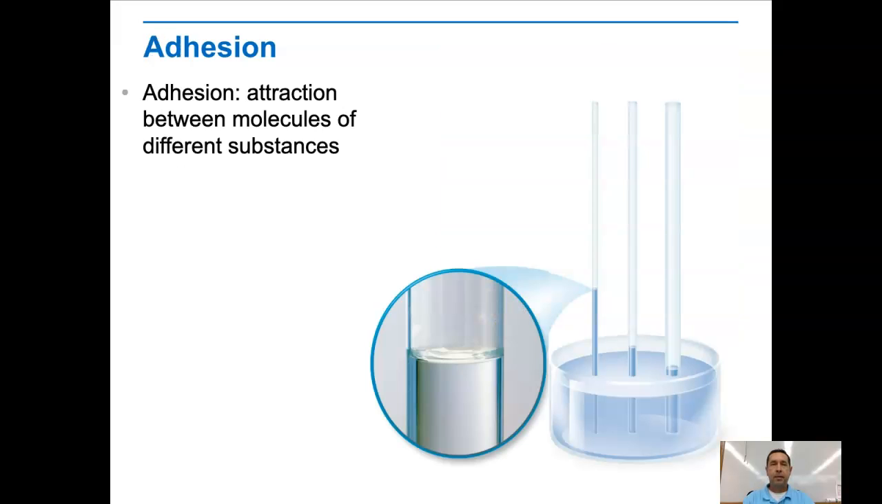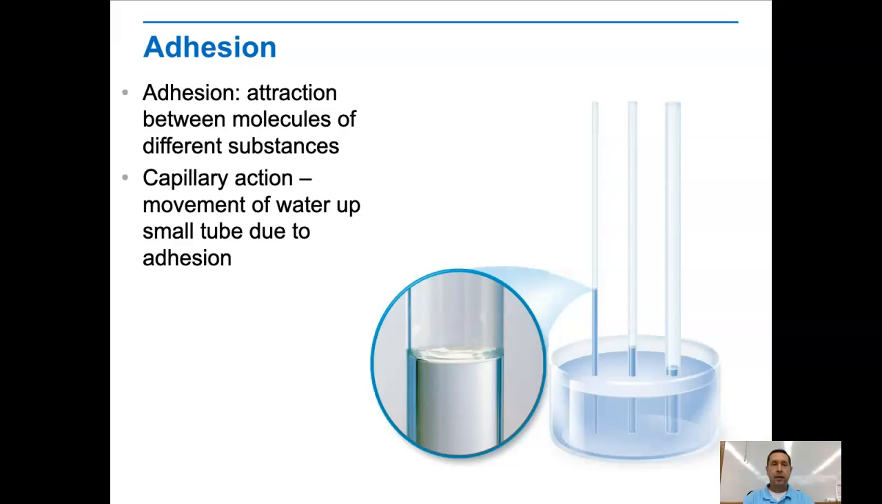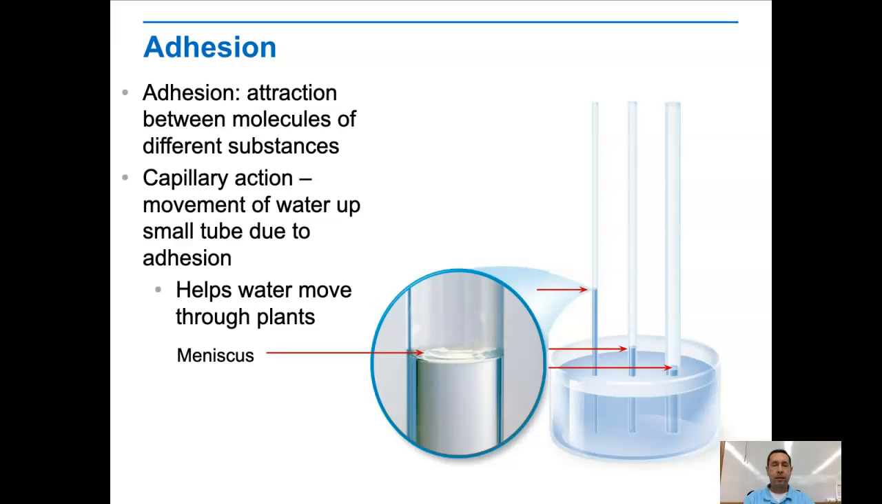Adhesion, which is attraction between molecules of different substances, water and the sides of a tube in this case, results in capillary action, or the movement of water up a small tube due to adhesion. This is how water moves through plants, up from the roots into the stems through tiny tubes called xylem tubes. You can see the smaller the tube, the further up the water can travel. It also results in the meniscus when you use a graduated cylinder to measure volume.